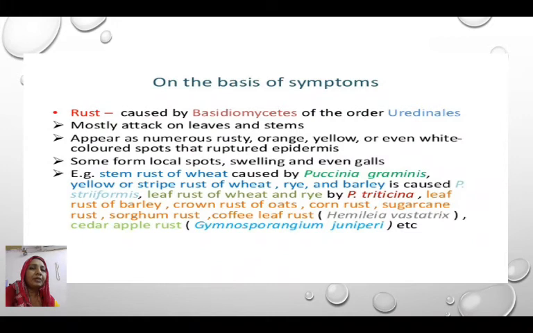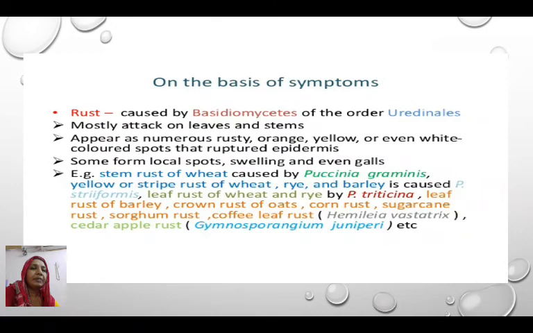The causative agent mostly attacks the leaves and stems. It appears as numerous rusty, orange, yellow, or even white colored spots, and it ruptures the epidermis of the host plant. Some forms cause local spots or swellings and even galls.